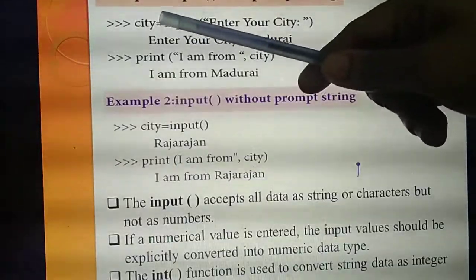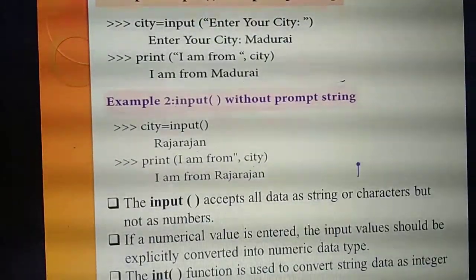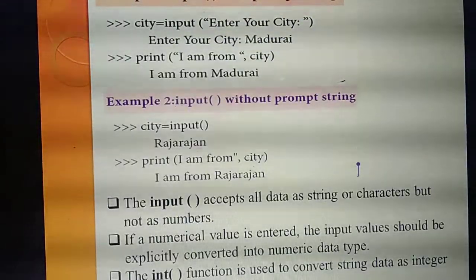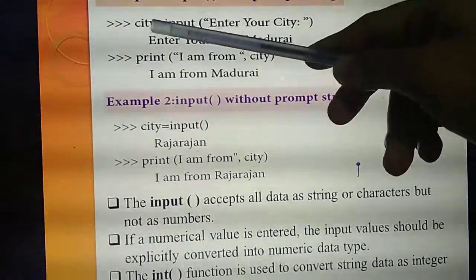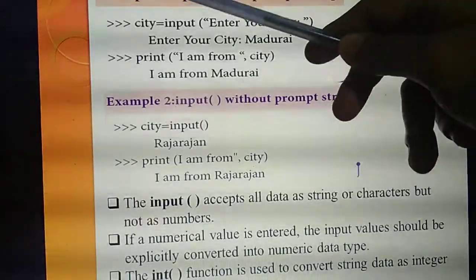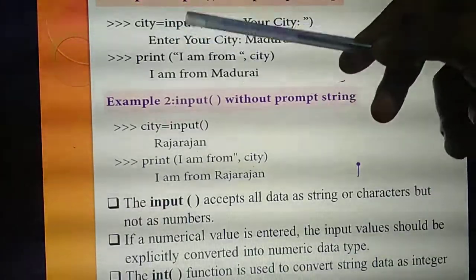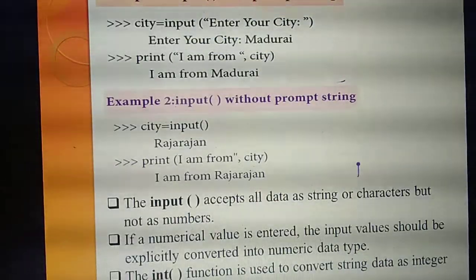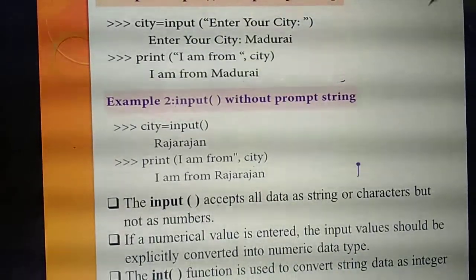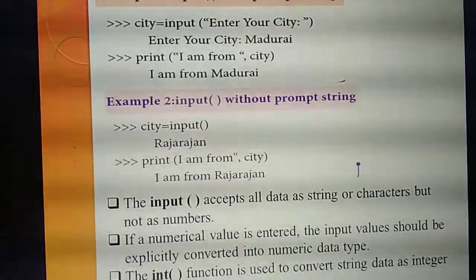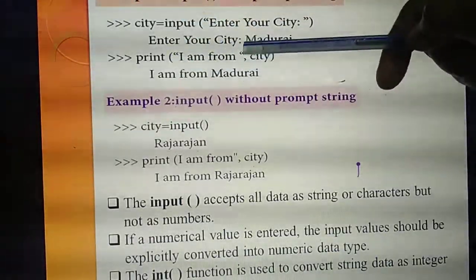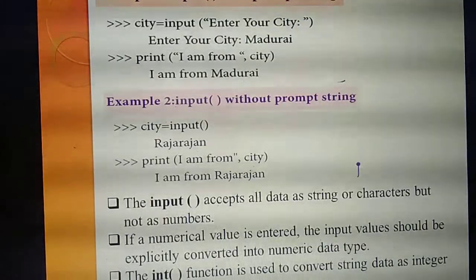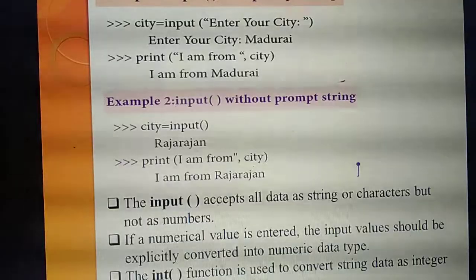Compare with the syntax and study. Variable equal to input of prompt string, isn't it? So what's the variable name here? City. city equal to input of, and what's the prompt string here? "Enter your city." So if you execute this program, what output will you get? "Enter your city." So where do you give this, Madurai? At the output screen. Understand?